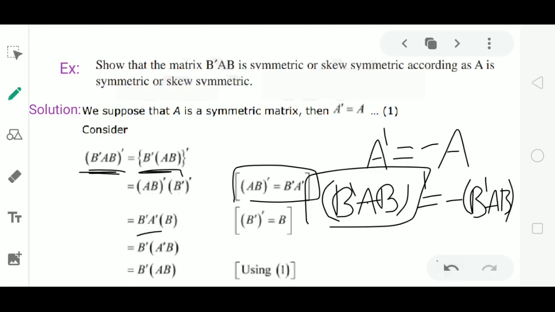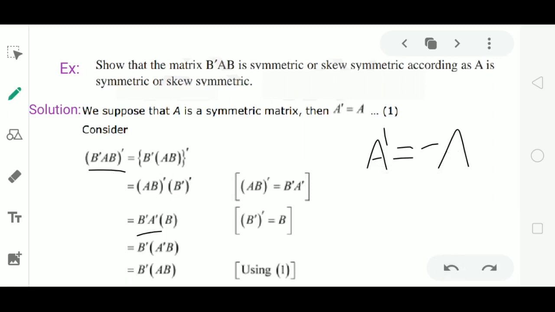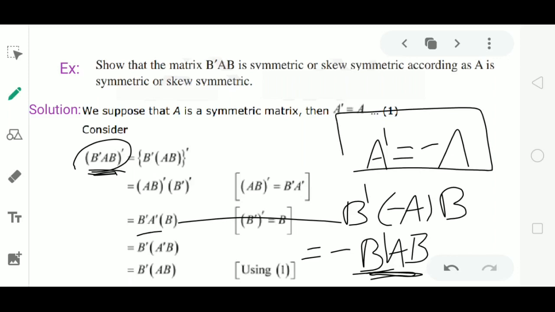Now here we have the result A dash is equal to minus A. A dash equal to minus A means we substitute A dash as minus A. Then what happens? This will be B dash into minus A into B, which is equal to minus B dash AB. We have proved that B dash AB whole dash is equal to minus B dash AB, which is the condition of a skew symmetric matrix. Therefore, this matrix B dash AB will be skew symmetric if A is skew symmetric.